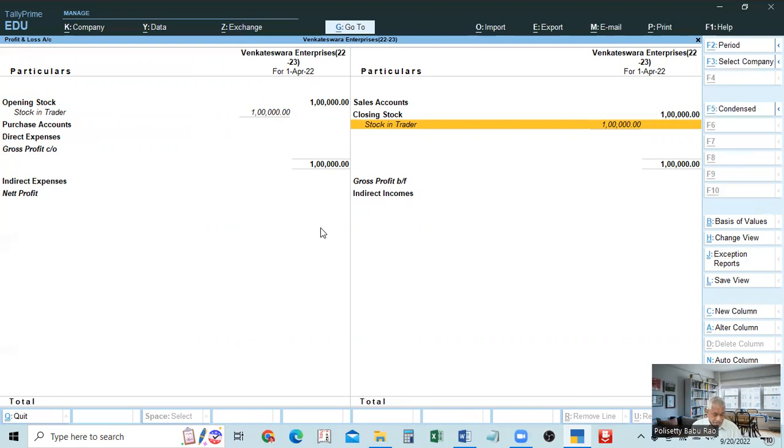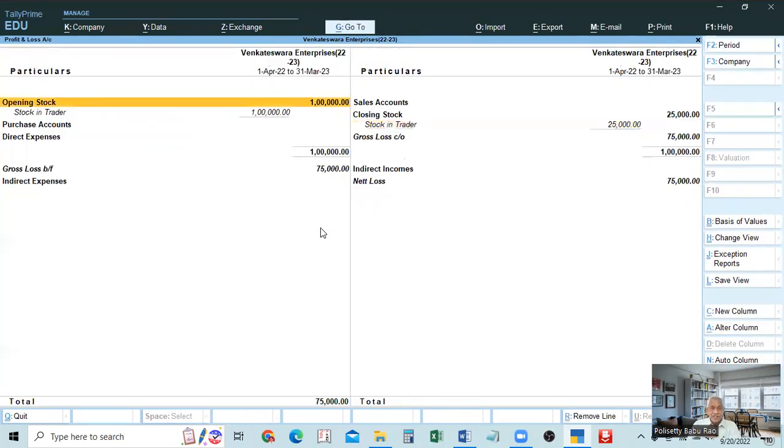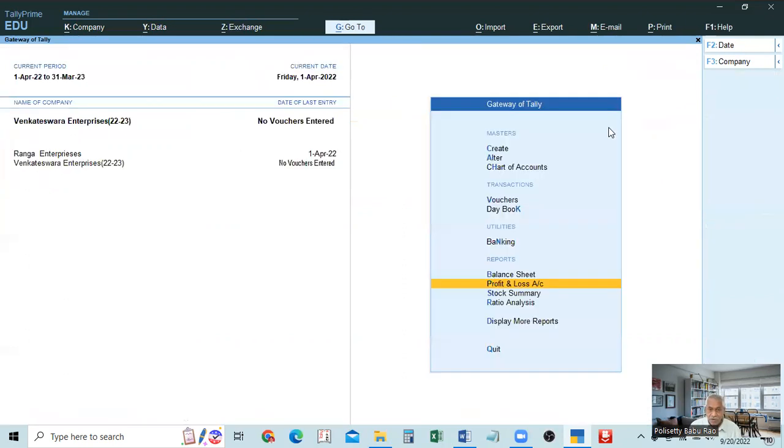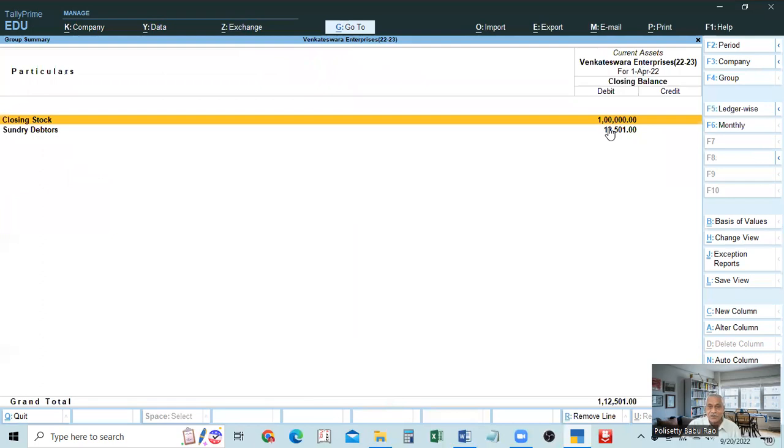For changing the period, press Alt F2 and give 1/4/22 to 31st March 23, the total full period. If you give that, now you see the opening balance is 1 lakh, the closing balance is 25,000 rupees. It is correct. Now you go to the balance sheet. Here also, see here, it will show 1 lakh.